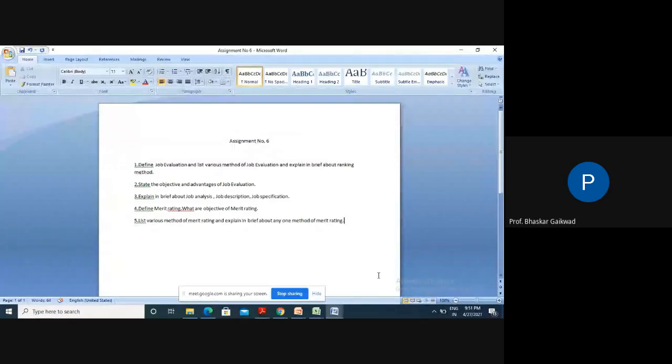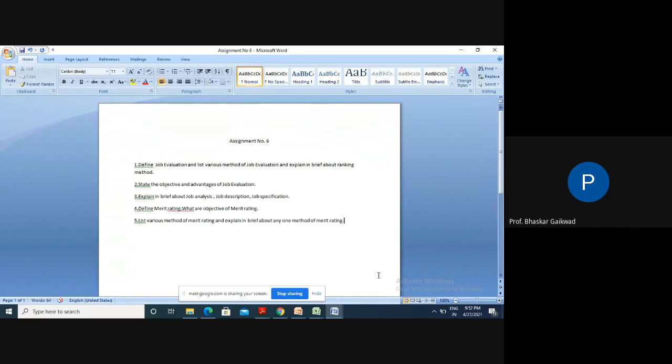Before starting, one more thing I would like to tell you. Here the theoretical part is there, but when you are in industry, you require knowledge related to this in order to implement the concepts of job evaluation and merit rating, because this is a financial matter. If we commit any mistake in job evaluation and merit rating, that much loss for the industry will be there. That's why this is a very important concept.